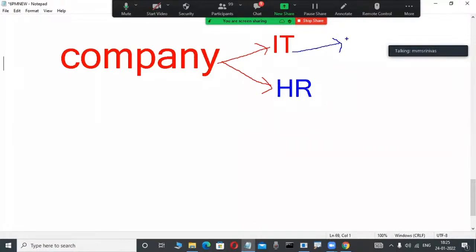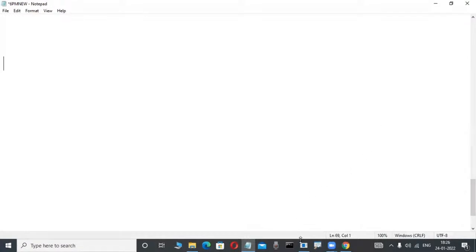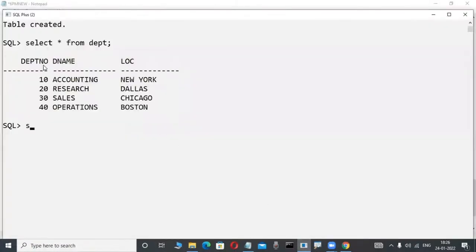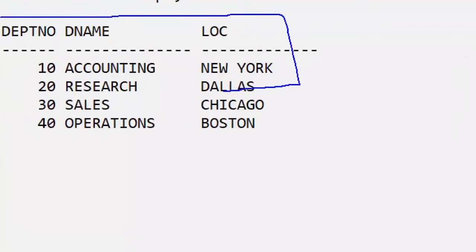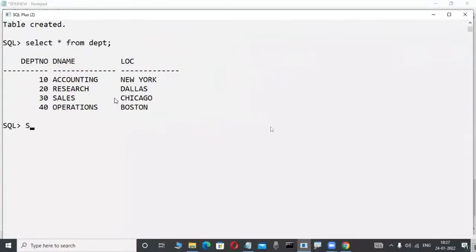In this IT department, 3 employees are working, for example. Again, in the HR department, 1 employee is working. This is a small scenario. In a company, an IT department and an HR department are there. One company, 2 departments. In the IT department, 3 employees are working. In the HR department, 1 employee is working. Suppose you are a first-time newcomer, how are you thinking? Nothing special. Relational data model products store data only in table format. You are thinking, okay fine, I agree. Data is stored in table format only. Observe here.